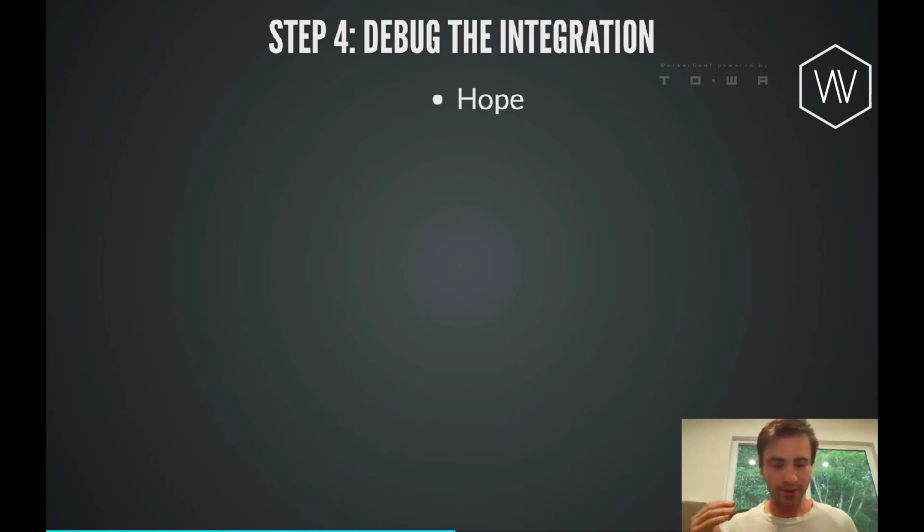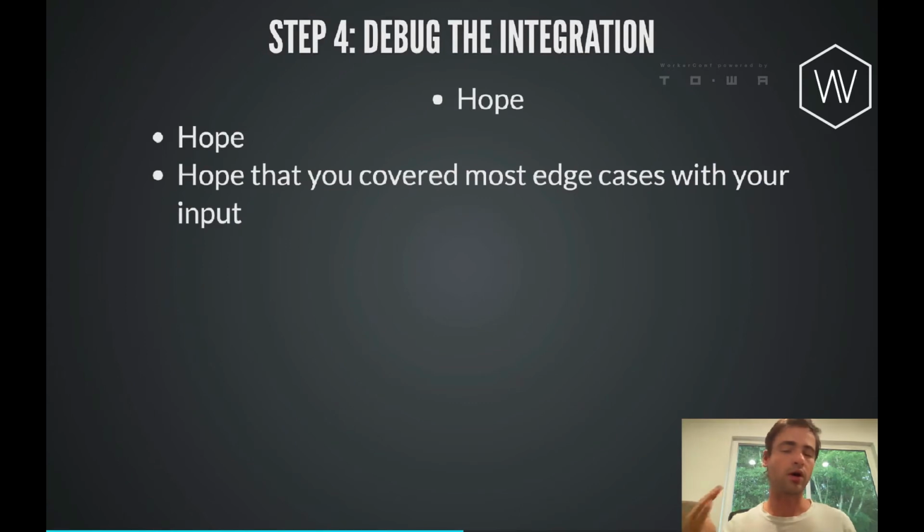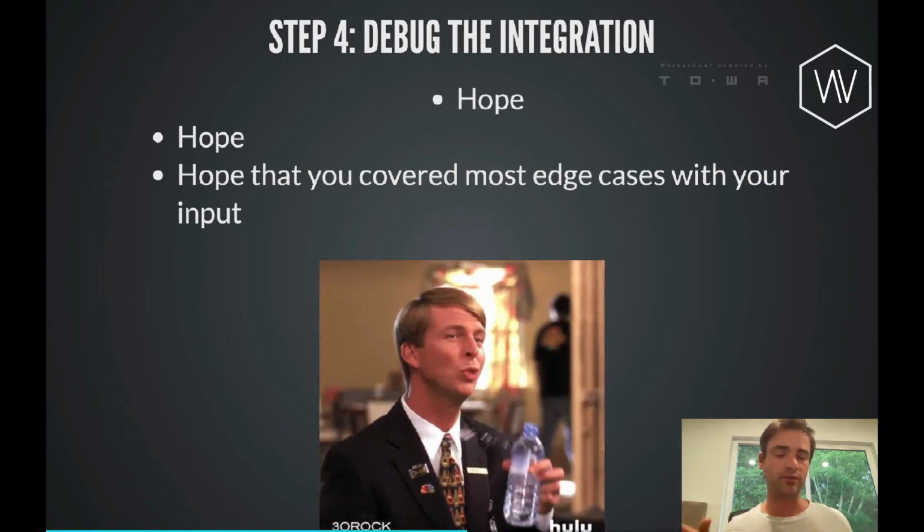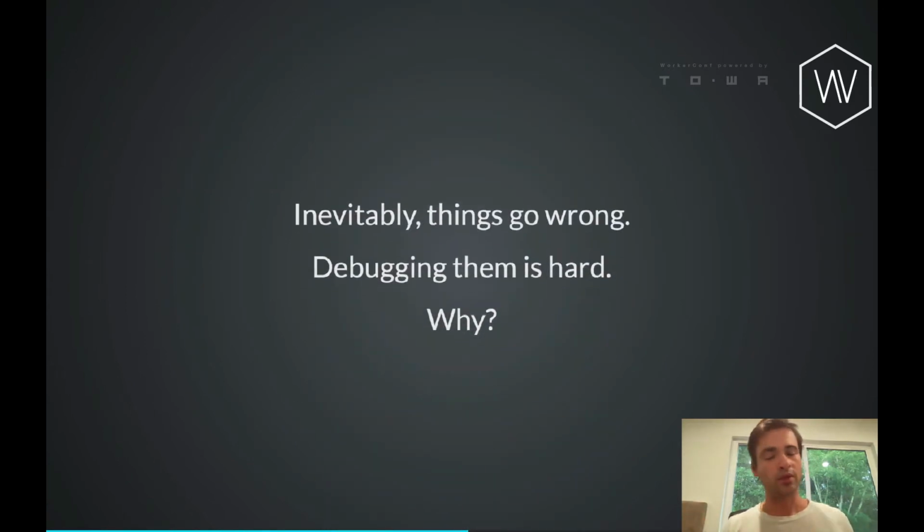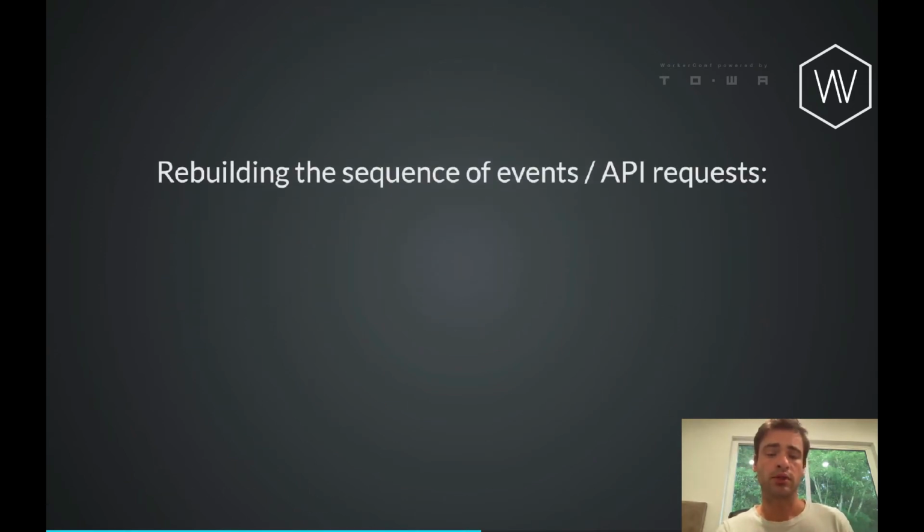The next step is basically we really hope that we caught all of the edge cases, based off of the input that we tested with. But this is very, very rarely the case, and almost inevitably something will go wrong, and then you need to debug. But debugging API integrations is particularly difficult.